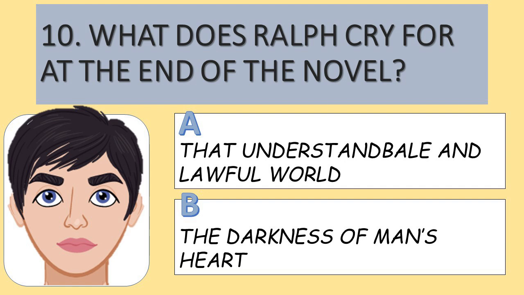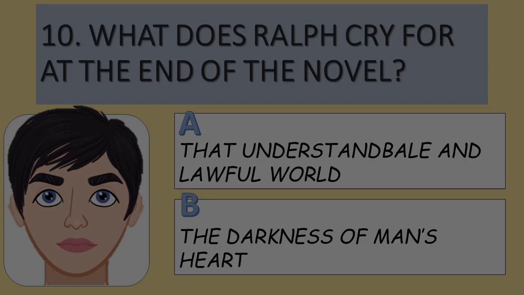And question number 10. What does Ralph cry for at the end of the novel? Is it A, that understandable and lawful world? Or is it B, the darkness of man's heart?